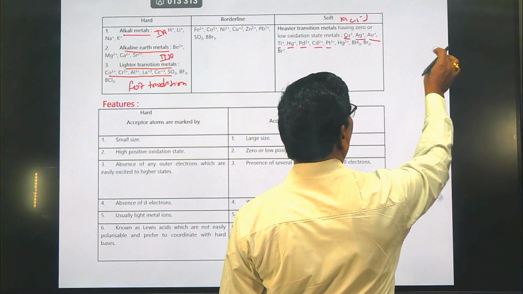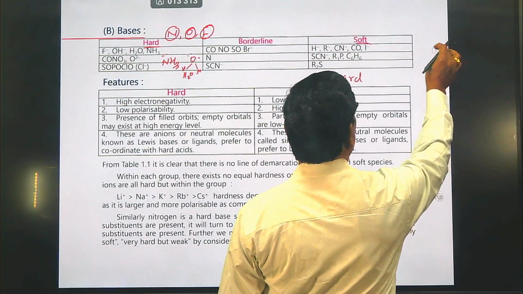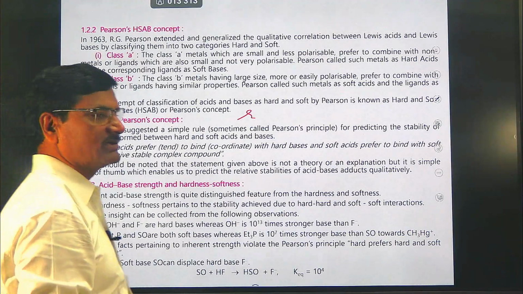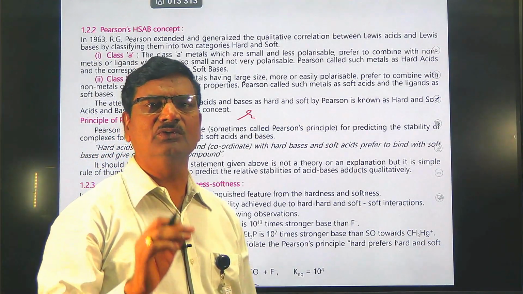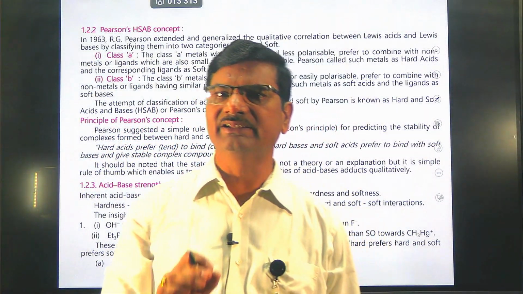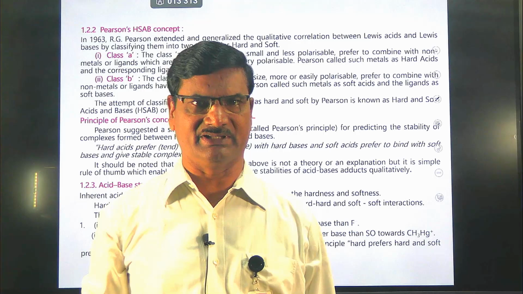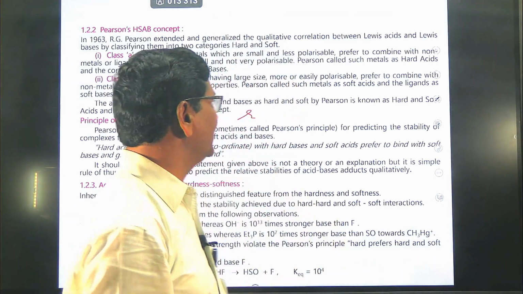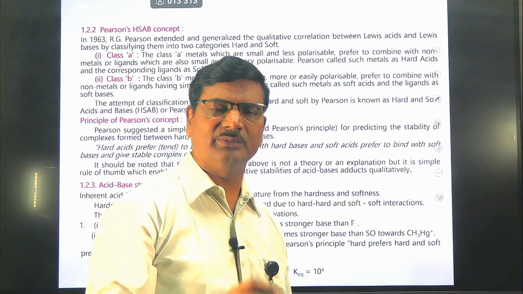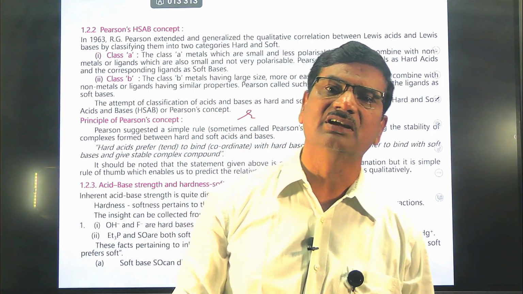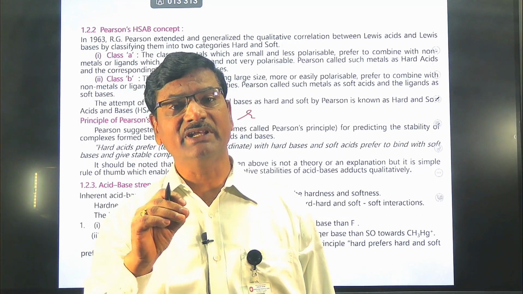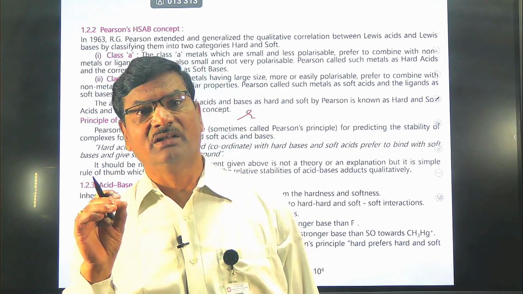For example, consider the Pearson rule. The Pearson rule says that hard acids always prefer to combine with hard bases, and soft acids always prefer to combine with soft bases. It means alkali metals, alkaline earth metals and lighter transition metals combine with ligands formed using nitrogen, oxygen and fluorine.